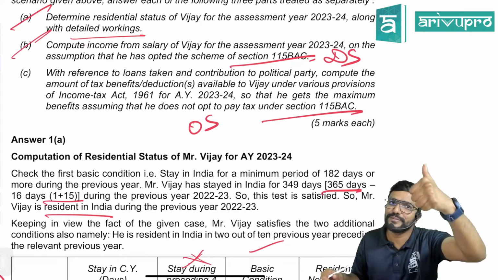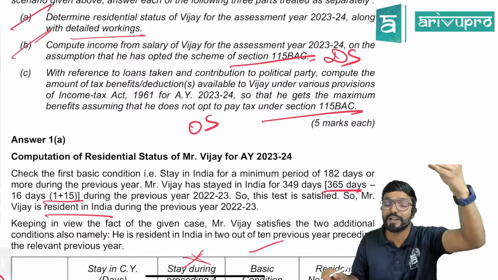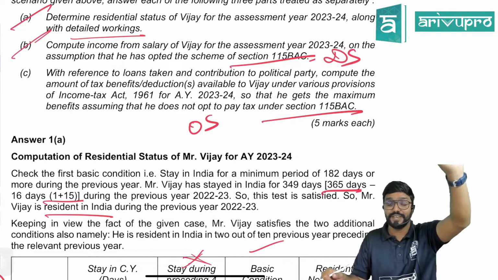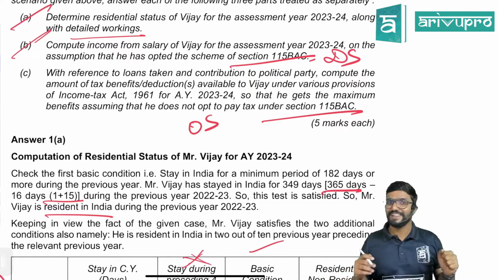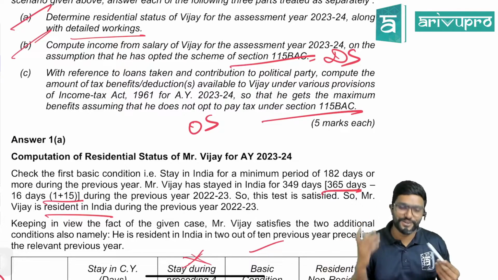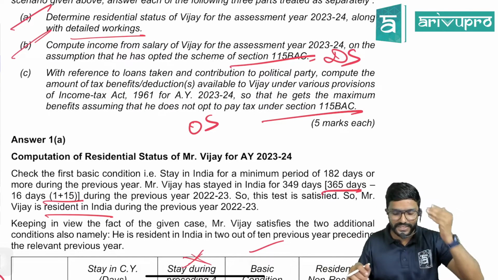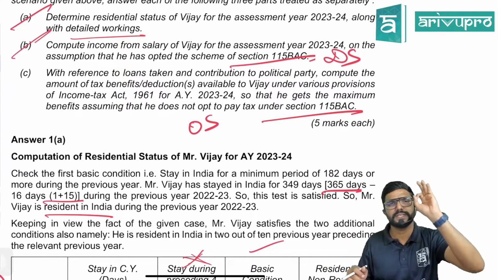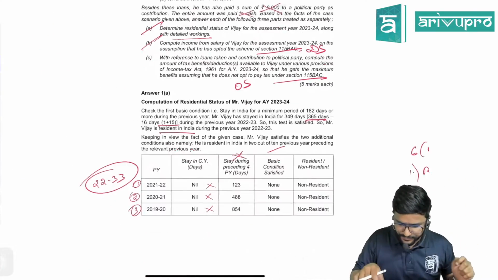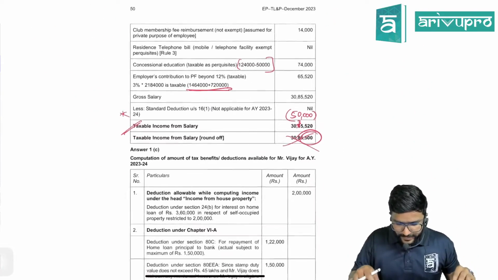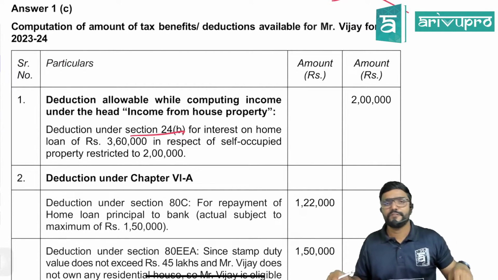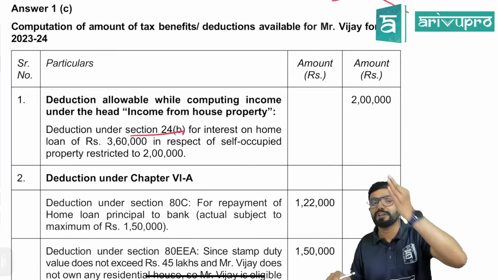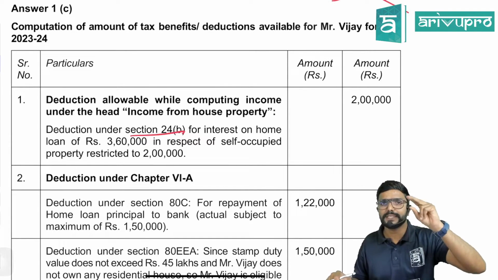In that case, can he claim Chapter 6A deductions and interest on a self-occupied house and all? Yes. But if he is following default, the amount of deduction would be 0, guys. But here they are telling that he is not following 115BAC. That means he is opting out of it. So under section 24B, for interest on housing loan for self-occupied property, what is the maximum interest allowed?